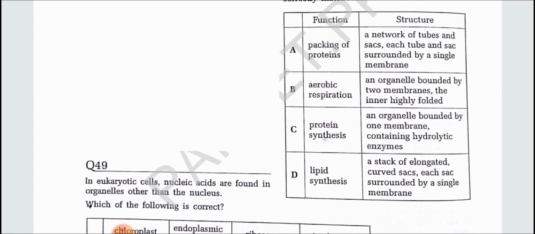Option C is not correct because lysosome is there for digestion, not for synthesis. Lipid synthesis, a stack of elongated cup sacs surrounded by a single membrane. I think lipid synthesis is done by the endoplasmic reticulum, smooth endoplasmic reticulum, so these are not curved sacs. So the best option in this case is an organelle bounded by two membranes, the inner highly folded, that is mitochondria.